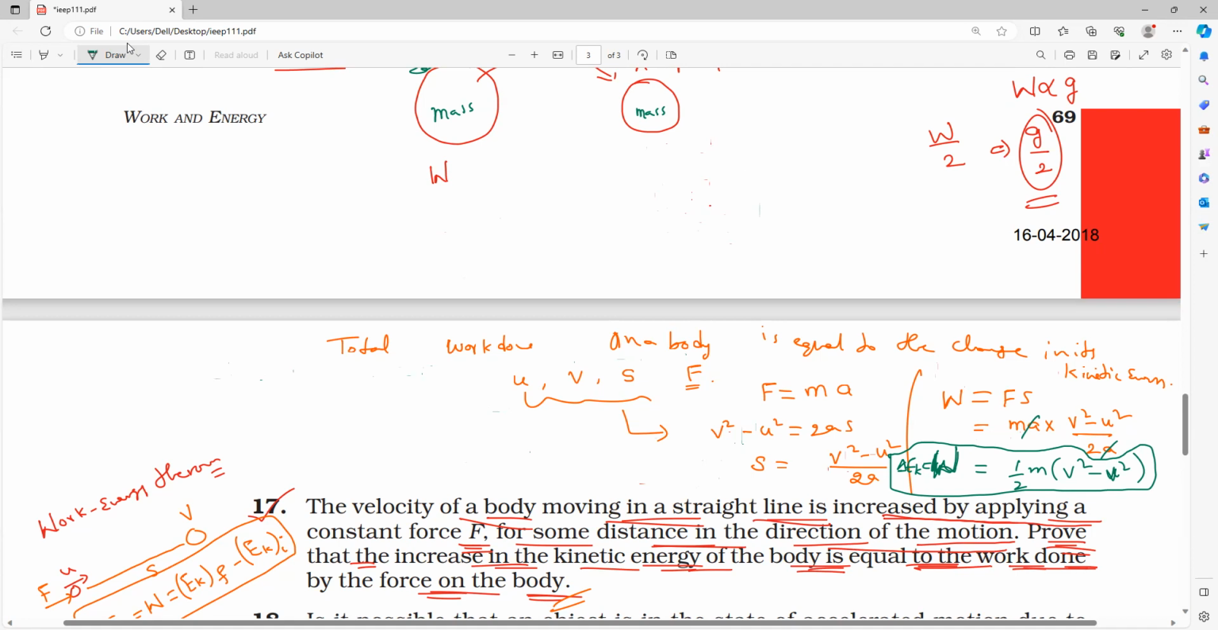Everybody, verify it. Yes or no? Simply sitting is not going to work out. Please remember that. Okay, next.